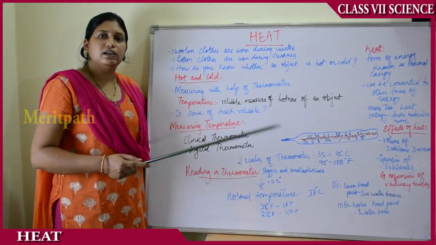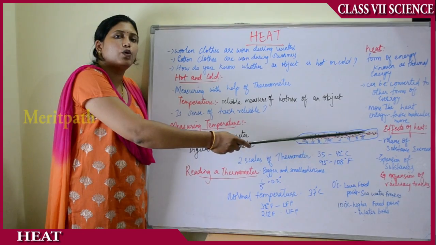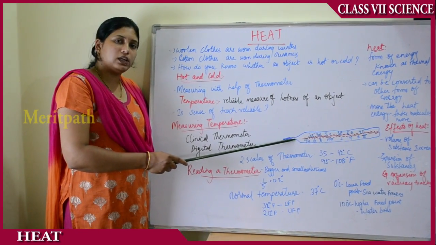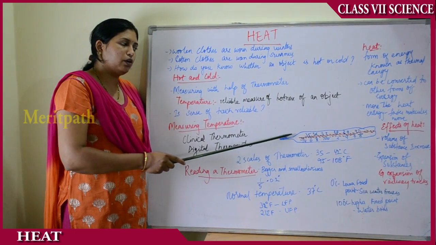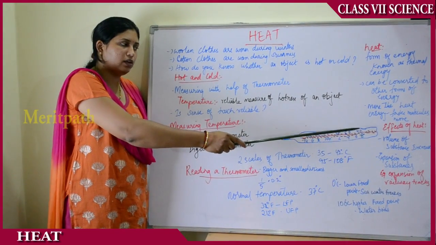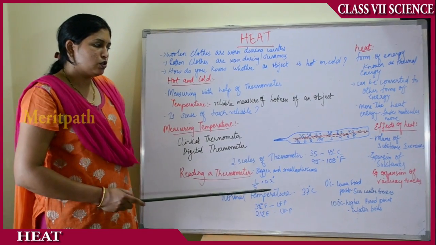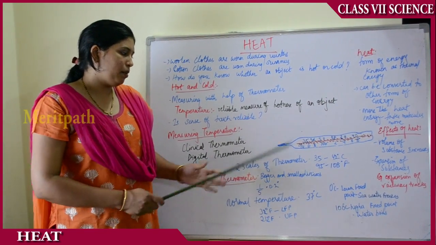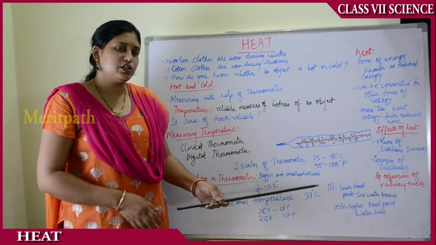So that is the reason the thermometer will have indication only up to 108 degrees Fahrenheit. There is a kink-like structure here in the thermometer, so that this mercury doesn't spill into the other parts of the body of the thermometer. So always the thermometer, the measuring of temperature, has some fixed points.